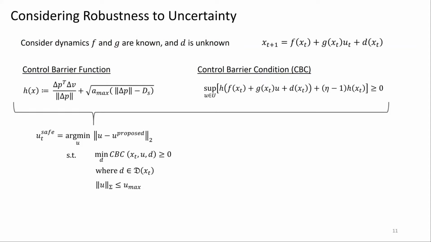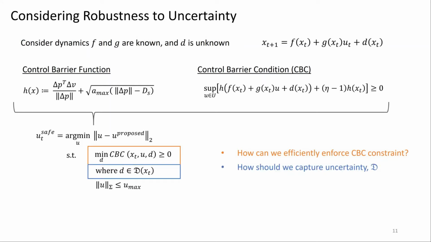However, the two key issues we must address are: one, how can we efficiently enforce this CBC constraint in the optimization problem? And two, how can we accurately capture this set of uncertainties D?